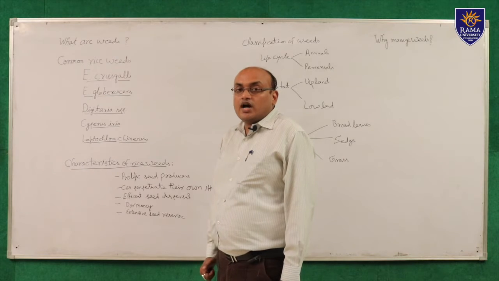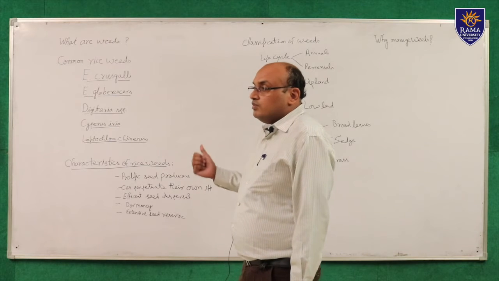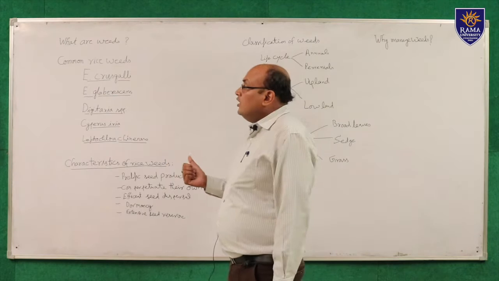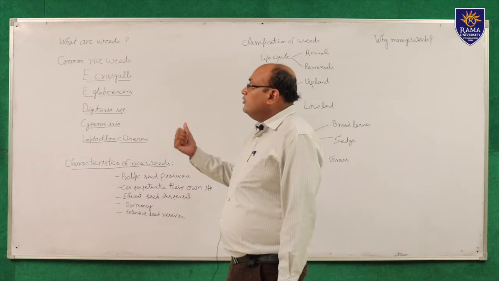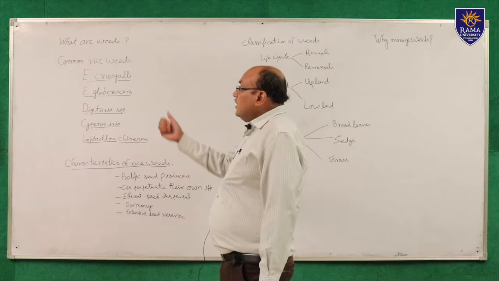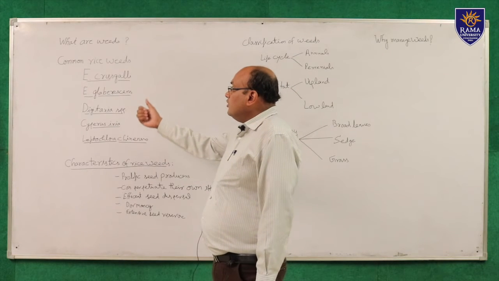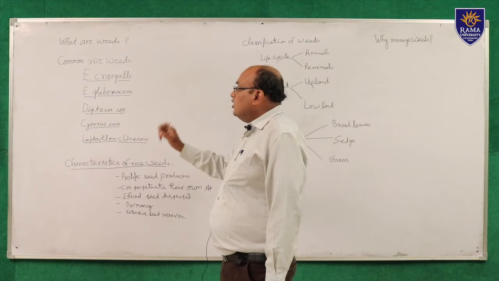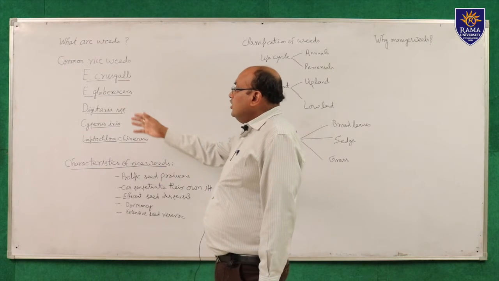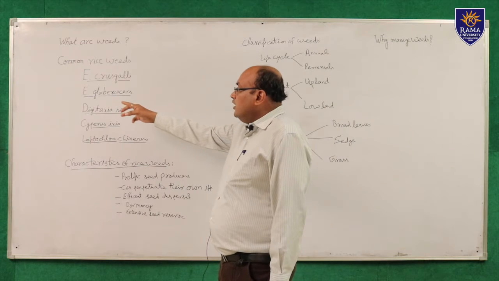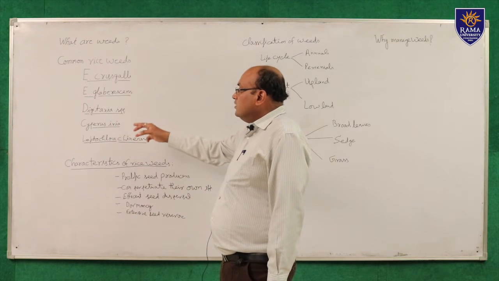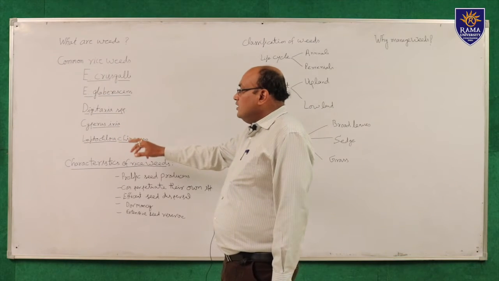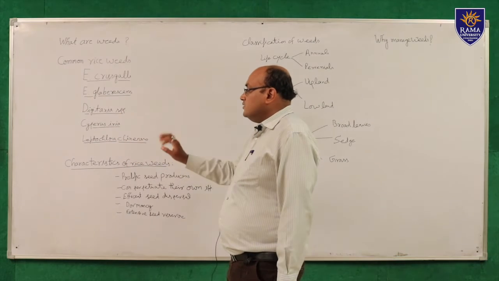The first one is, what is a weed? Weeds are those plants which grow where they are not desired, or you can say weeds are undesirable plants. These are some examples of weeds. These are the common weeds found in the rice field: Echinochloa crusgalli, Echinochloa glabrescens, Digitaria species, Cyperus iria, Leptochloa chinensis.